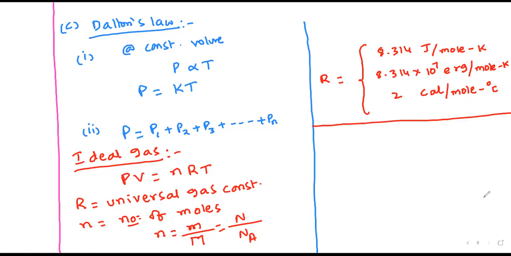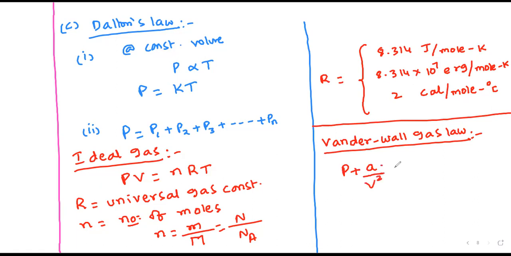And thereafter, I think one or two times, even in the MHT-CET and even in the JEE Mains, they asked about the Van der Waals gas. In our physics, we don't have the Van der Waals gas law, but anyway, just remember the equation: (P plus a by V square) times (V minus nb) is equal to nRT, where a and b are constants.